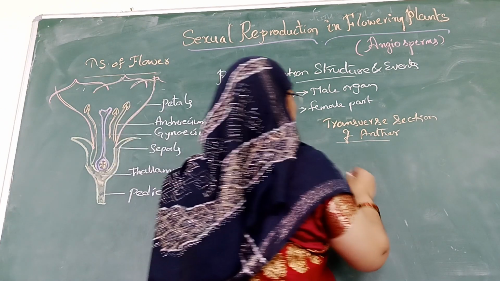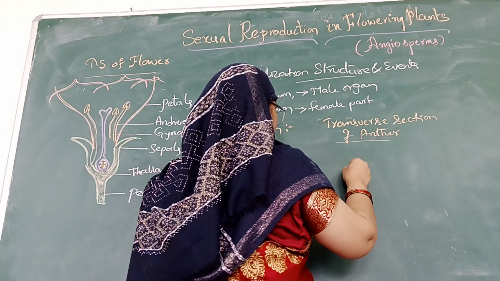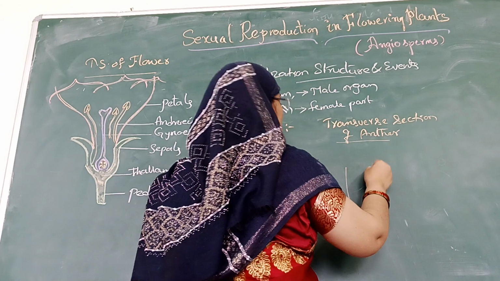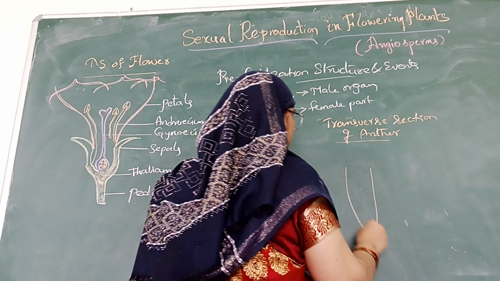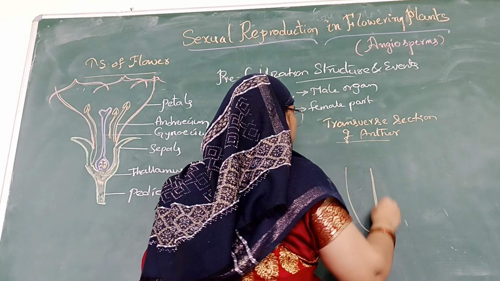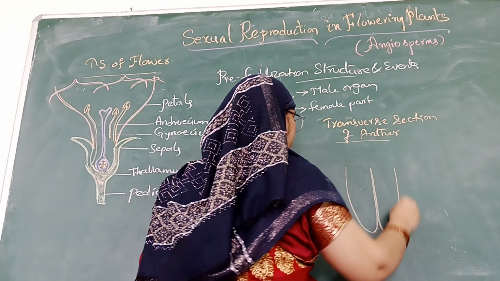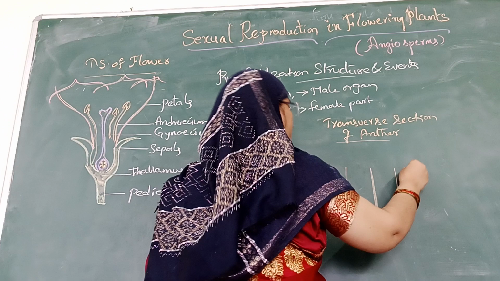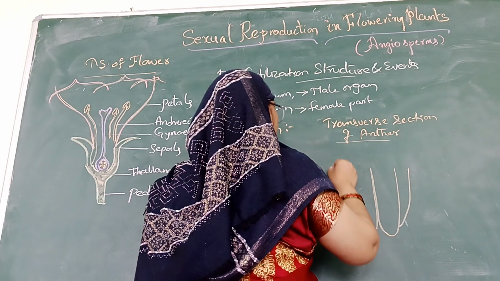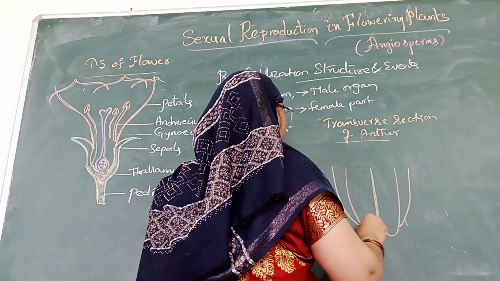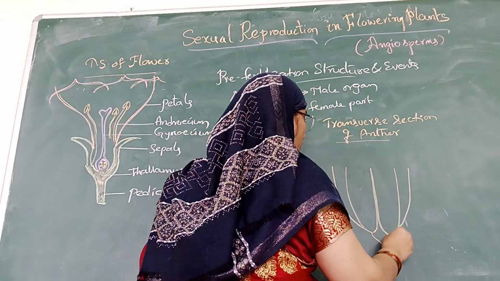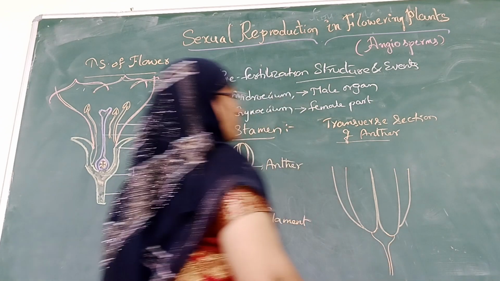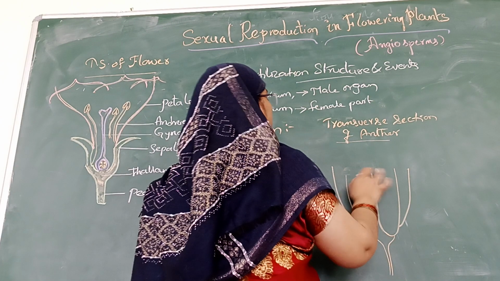When we observe the anther, it is a bilobed structure, as I told you.